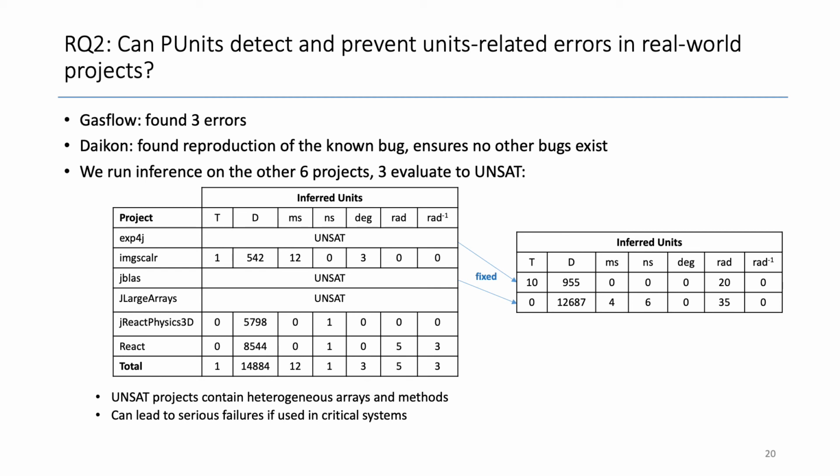3 projects reached unsat in inference because they contain heterogeneous arrays and methods. That means they did not prevent the user from passing in values of one unit into something that may expect another. These errors can lead to serious failures if the libraries were used incorrectly in critical systems. PUnits identifies such design issues and forces developers to restructure their program in a way that can guarantee unit safety. We fixed 2 of the 3 projects and successfully inserted the annotations back into their source code.